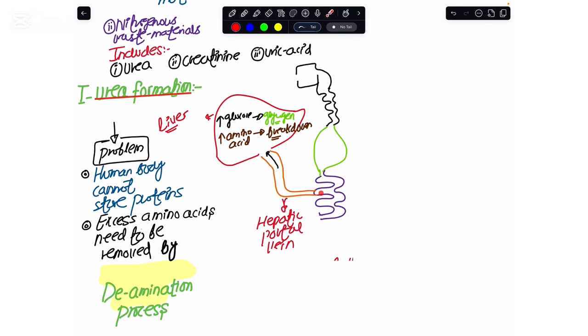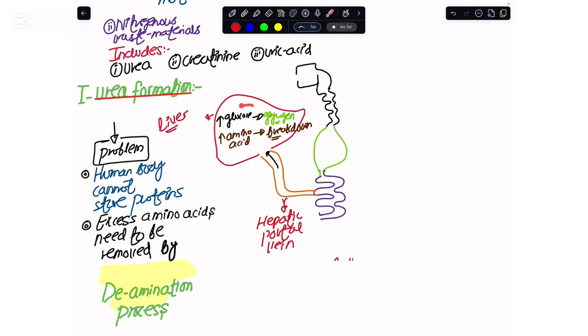Now, these amino acids are carried to the liver first. This is not the time when we have produced amino acids so that we would start delivering them to the cells of the body. Rather, I firstly have to regulate the amount of the amino acids, because usually we eat or take up more amino acids than are required.